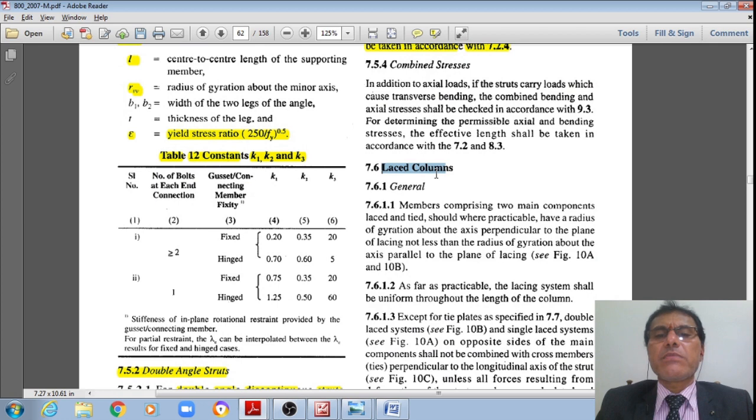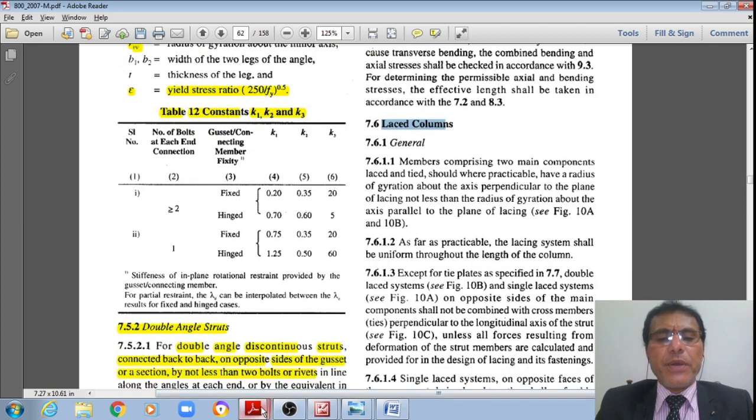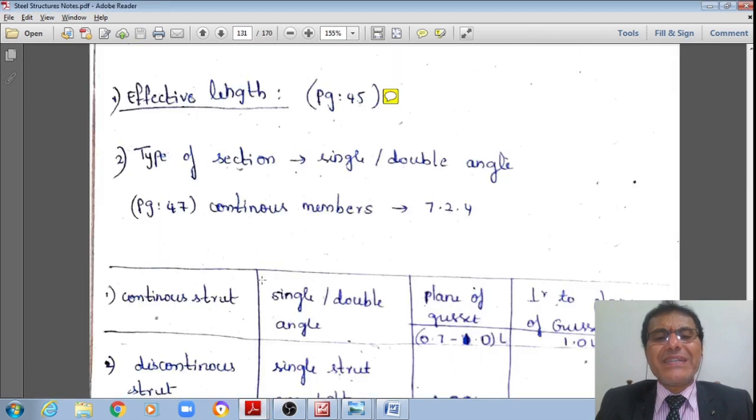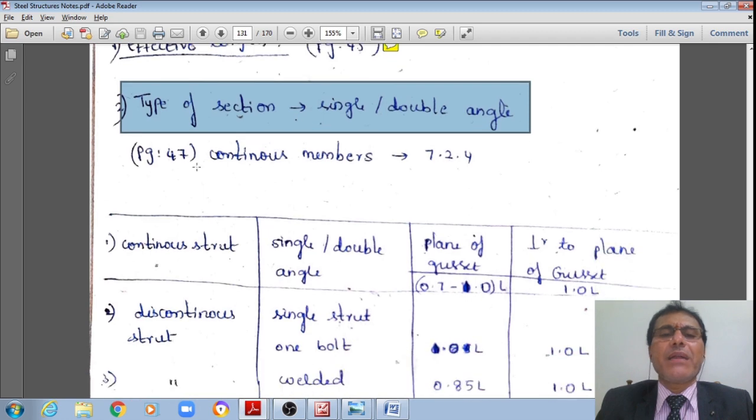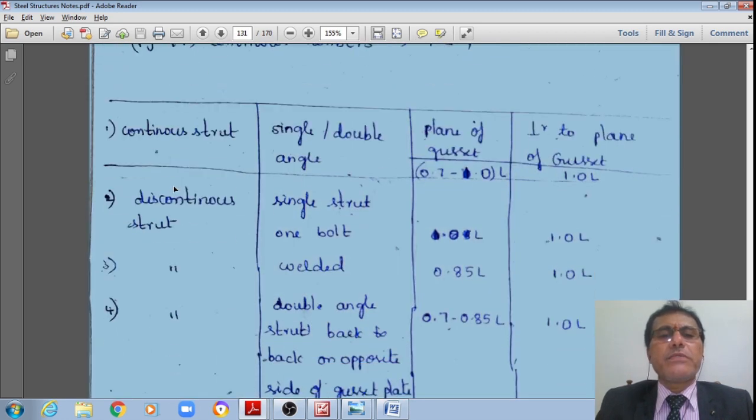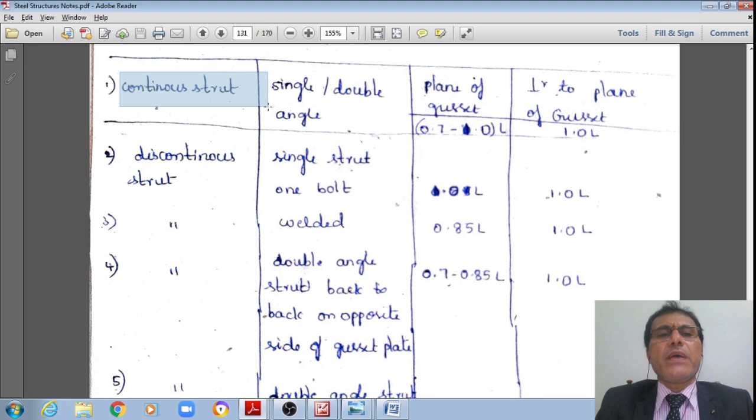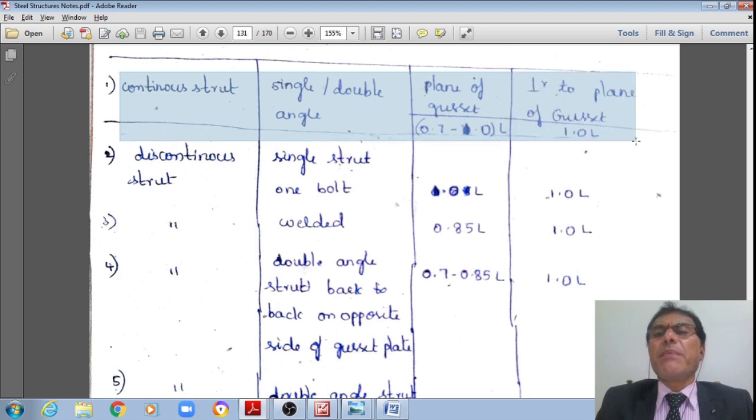Whereas for laced columns, these codal specifications we'll see at a later point. Previously we have seen the effective lengths of rolled steel sections. Now the second one is that of the struts, either single angle or double angle struts. I'm giving it in a tabular format. If it is a continuous strut, single or double angle, in the plane of the gusset the effective length is 0.7 to 1 times L, and perpendicular to the plane of the gusset the effective length is equal to 1.